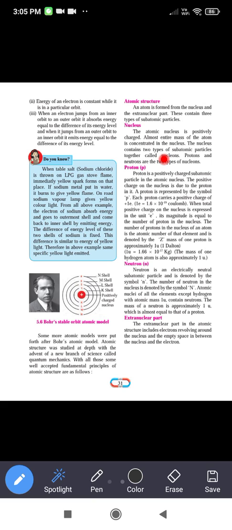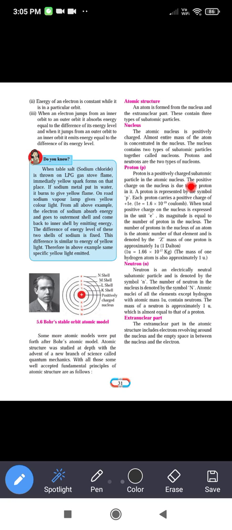In the nucleus, the particles are called nucleons, and there are two different types of nucleons. One is proton and the second is neutron. Proton is positively charged and neutron is chargeless. Now let's study the proton.